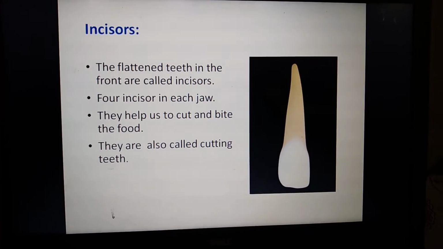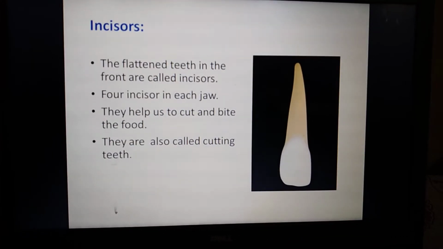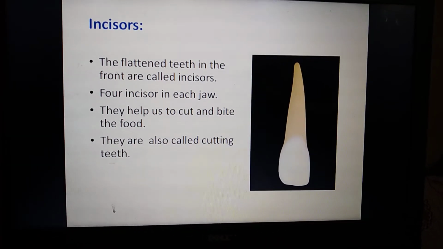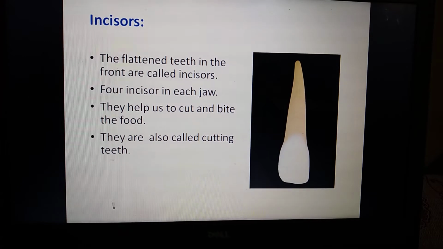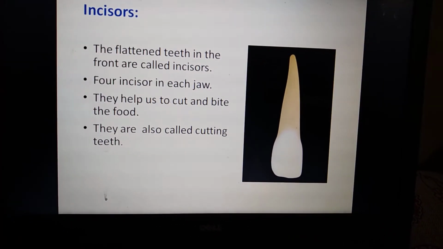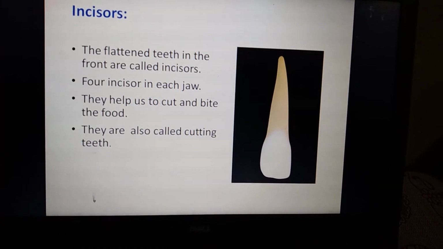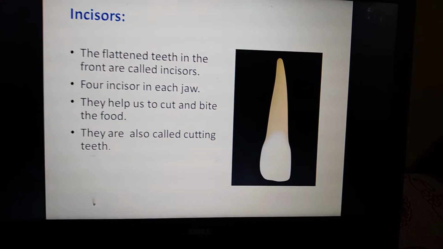Okay, so without the front teeth, can you bite the food? It is not possible, right? With the help of incisors only, we can bite the food and cut the food. So that is the reason these teeth are called cutting teeth.